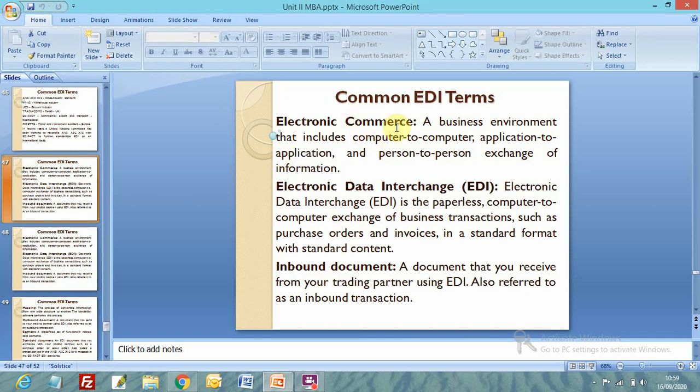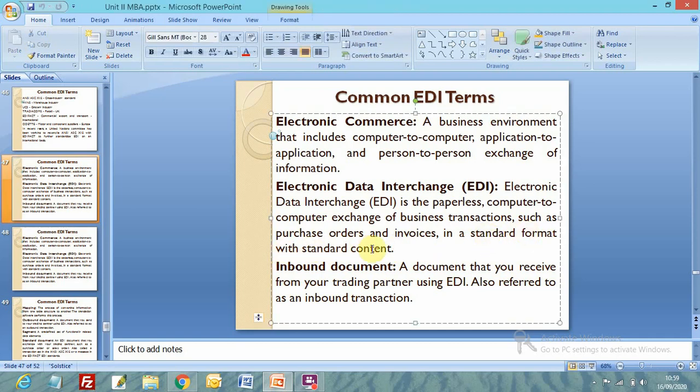Electronic commerce: a business environment that includes computer-to-computer, application-to-application and person-to-person exchange of information. Electronic data interchange, EDI, is the paperless computer-to-computer exchange of business transactions, such as purchase orders and invoices, in a standard format with standard content. Then we call it EDI.